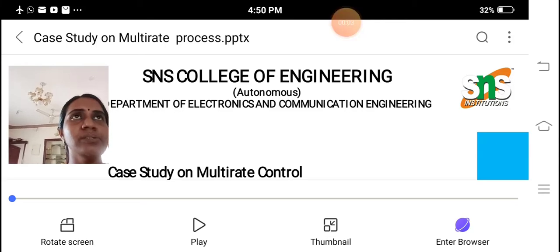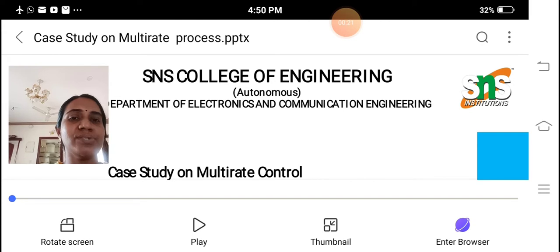Good evening, students. Today we are going to discuss the case study on multi-rate control unit. Based on customer demand, we are using this multi-rate control unit in our automobile industry. How we are incorporating this concept in the automobile industry, we are going to discuss one by one.